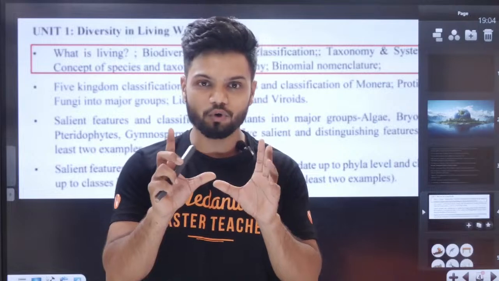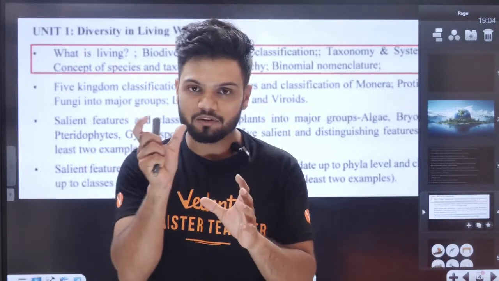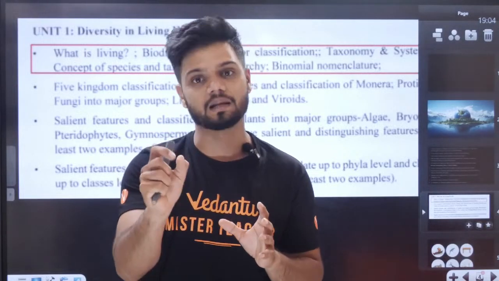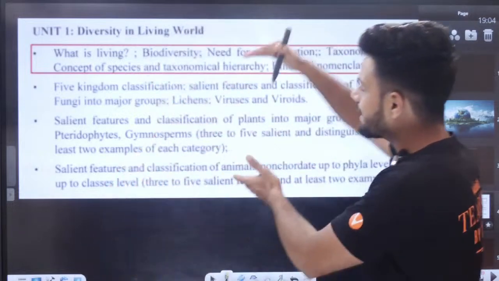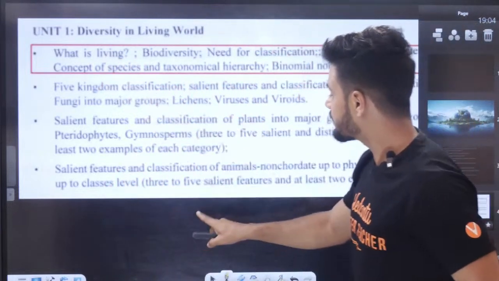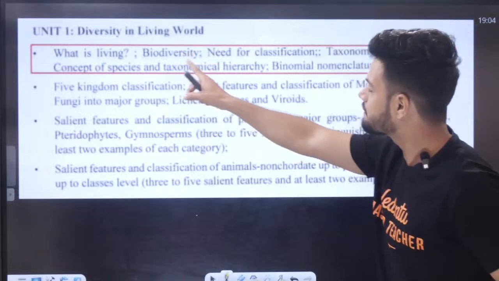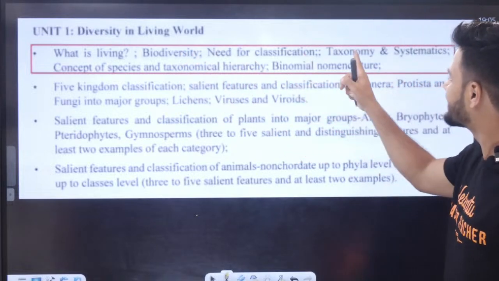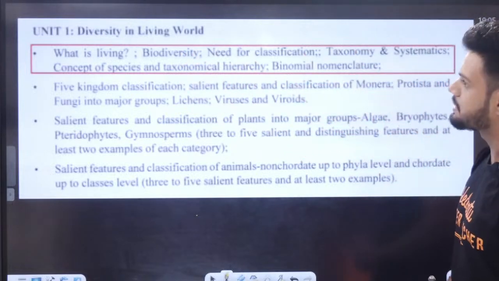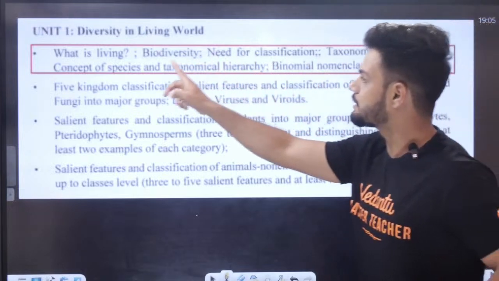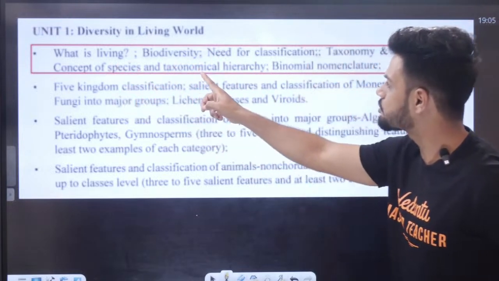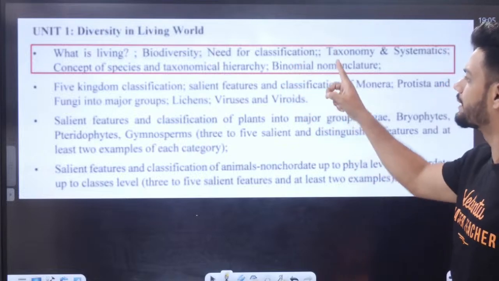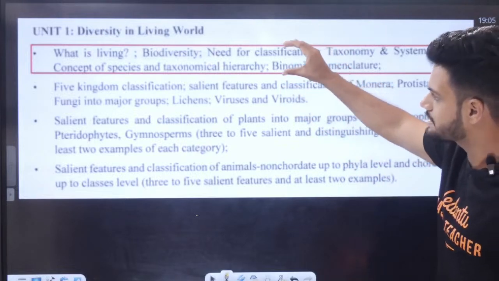Now students, before you understand the chapter, the first step is to understand the syllabus. See, this right here is the syllabus. What is living? It's there in your syllabus. Biodiversity, need for classification, taxonomy and systematics. This is your entire syllabus. Concept of species and taxonomical hierarchy, binomial nomenclature.